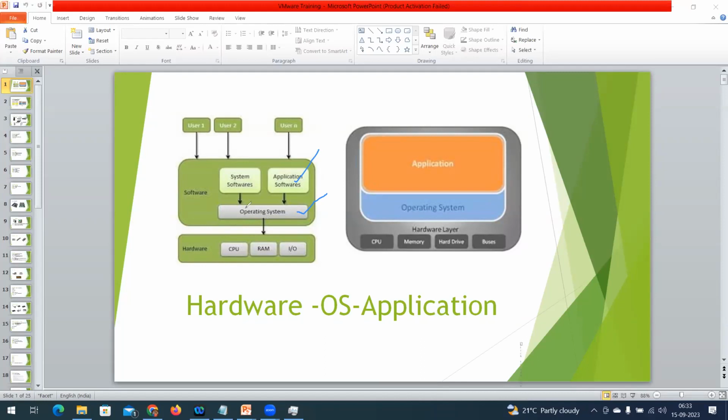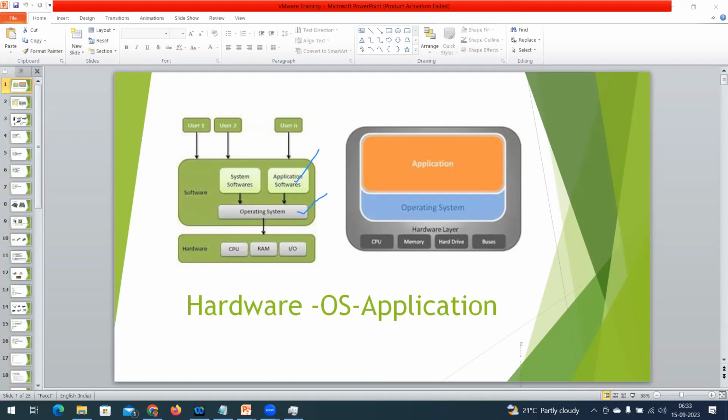As soon as the operating system is replaced with the virtualization layer, that layer is going to share the resources. Whatever resources the hardware layer has will be shared among a number of virtual systems. The virtualization layer is capable of creating many virtual systems, and each virtual system acts as one application.